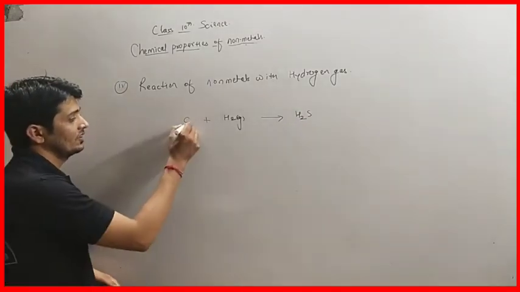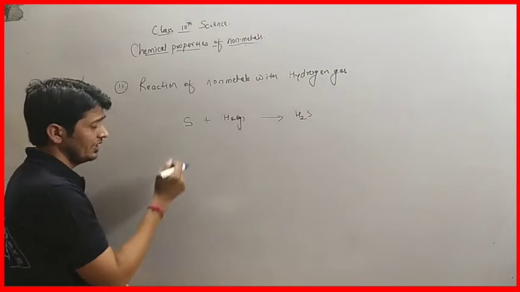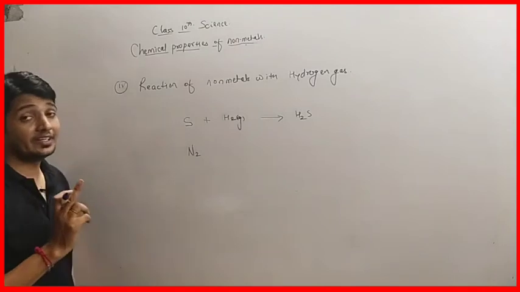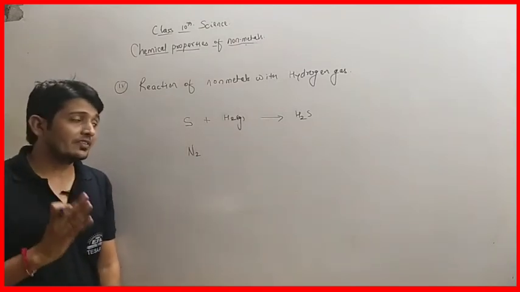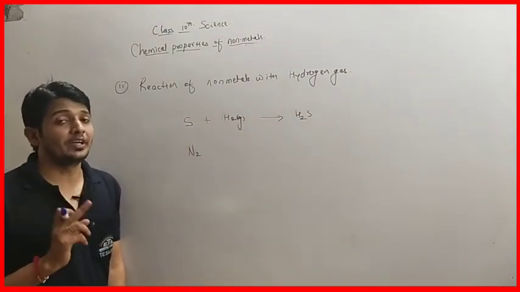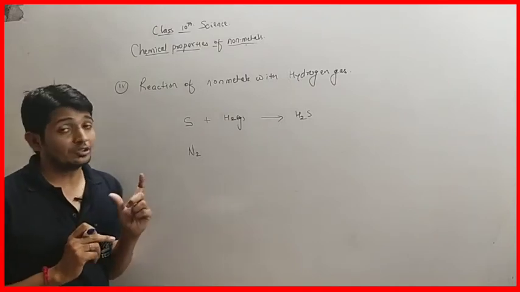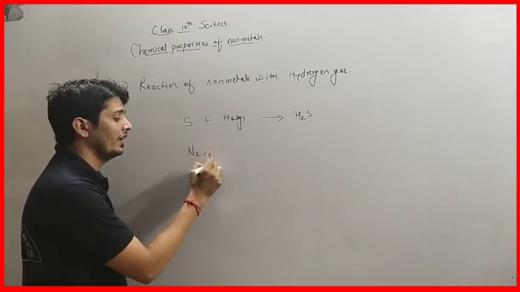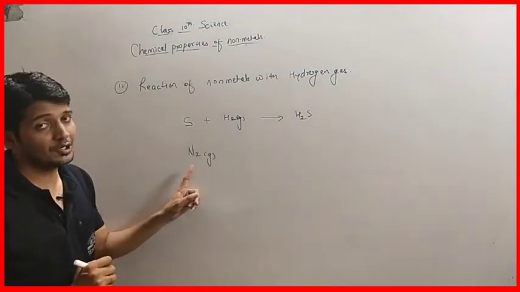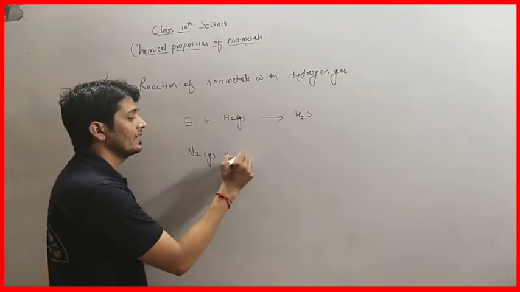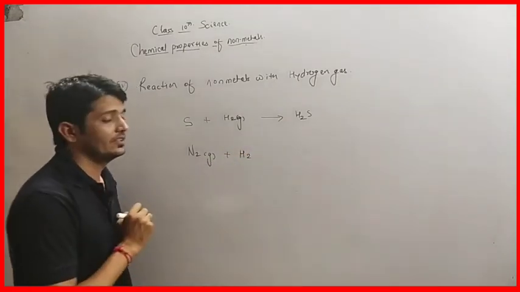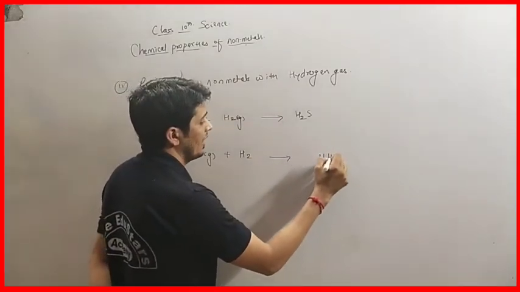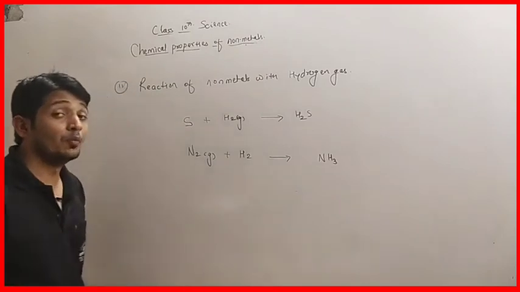Okay, next reaction, we'll take nitrogen. Nitrogen is the maximum percent available in our surrounding, approximately 78%. It is present in our surrounding in the form of nitrogen gas. When nitrogen gas reacts with hydrogen gas, they form ammonia. Ammonia is NH3.